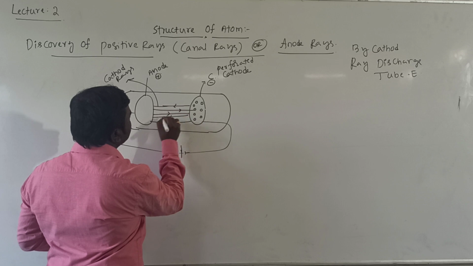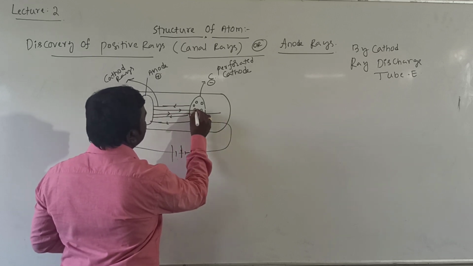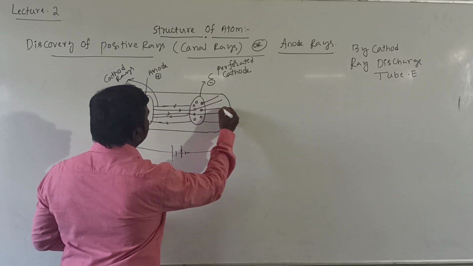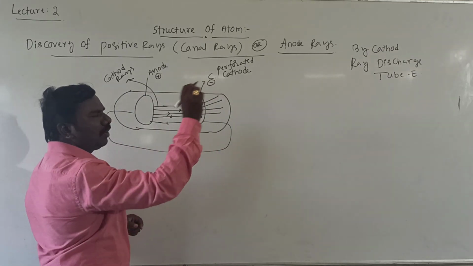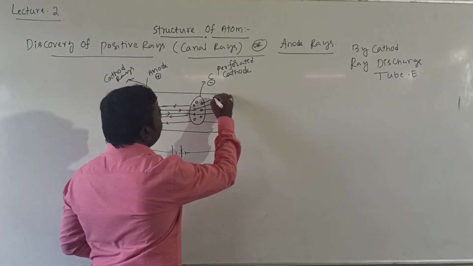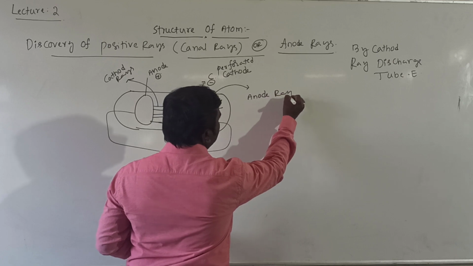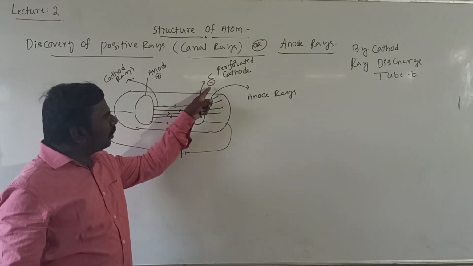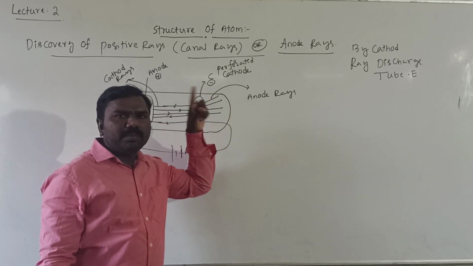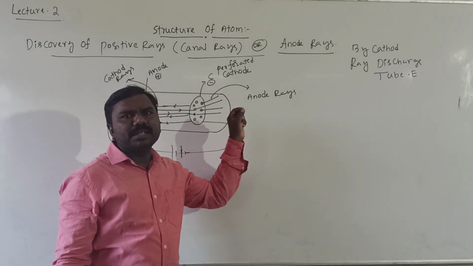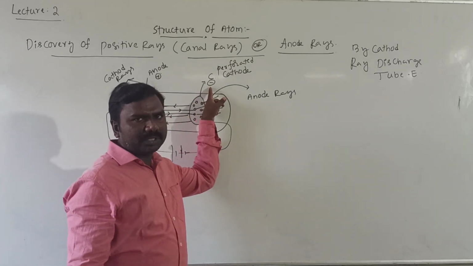In the same way, a few particles are moving in the opposite direction, from anode to cathode. These rays are named anode rays. They are moving towards a negative plate, which means the particles must possess a positive charge, since they are only attracted towards a negative charge.